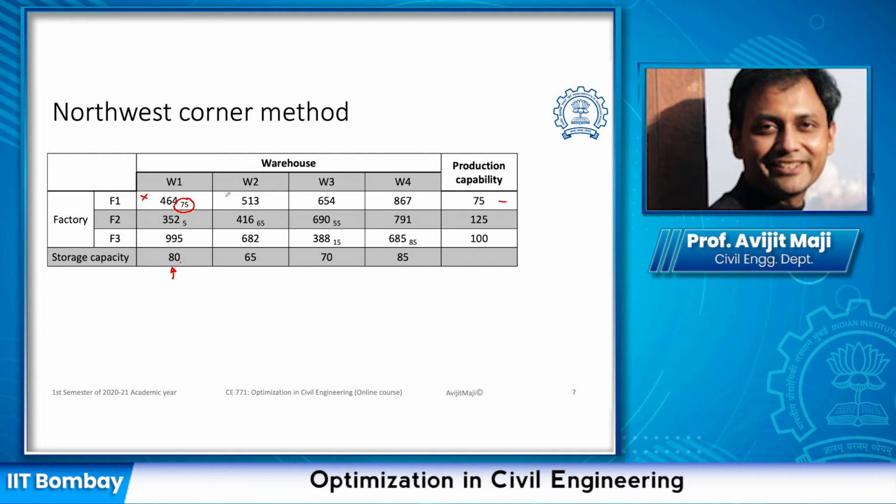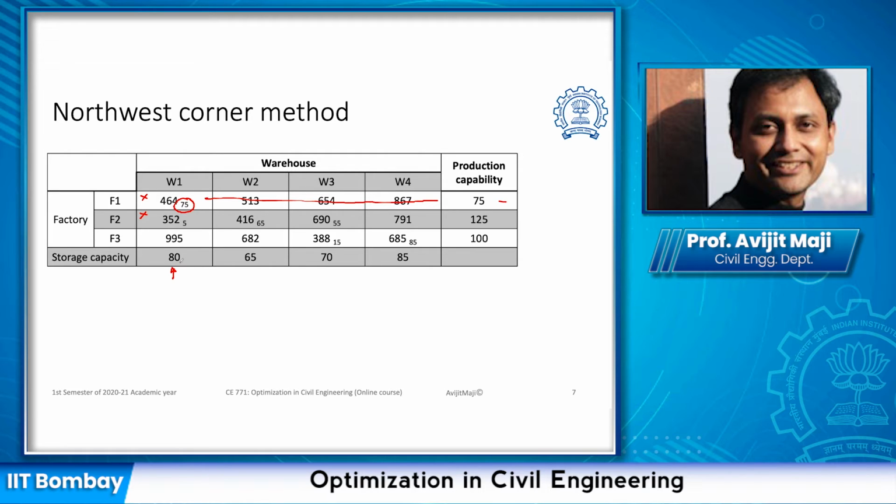Once I assign, this row is satisfied, so I strike off all these cells. Now the northwest corner of the remaining matrix is going to be this one. Here I need to assign the units which can satisfy the supply and demand.